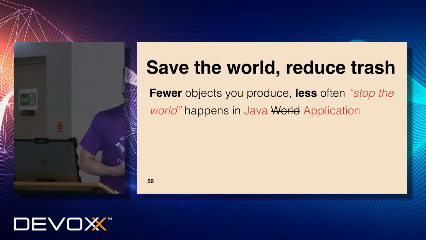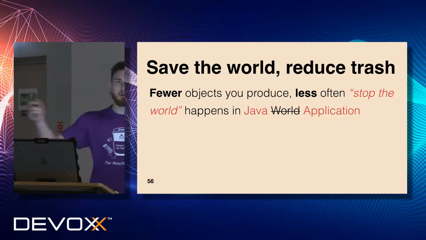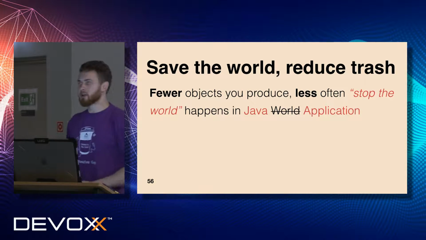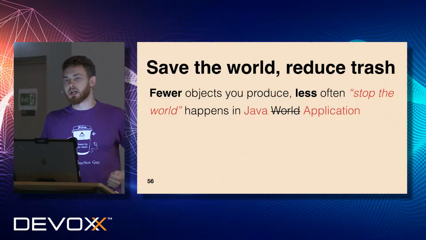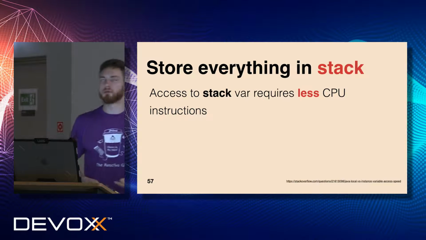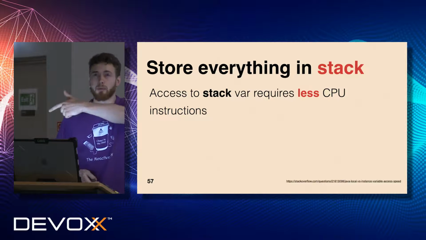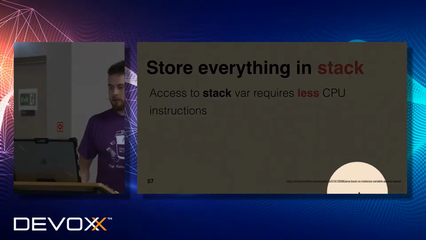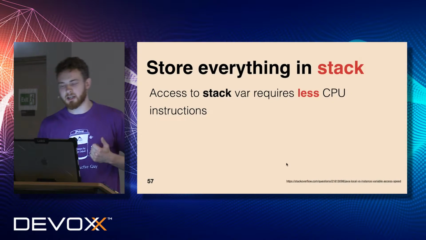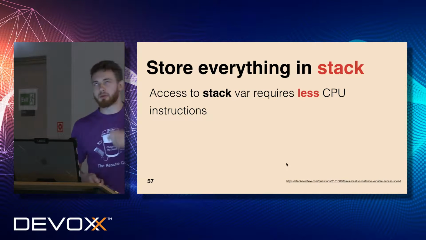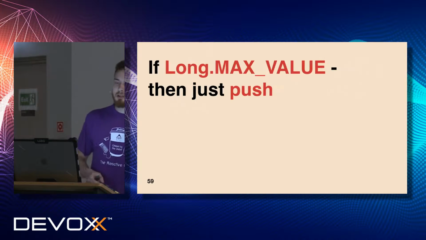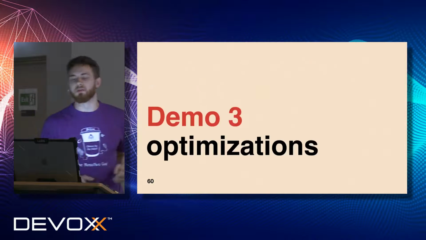To save the world, reduce the number of produced trash. This is important in real life and in every application. So create fewer objects, and you will get fewer stop-the-world pauses in your Java application. Store everything in the stack. You can, again, preserve a few, you can do fewer CPU operations or instructions. Again, this is a link to a discussion, thread local stack access versus instance access. But again, you can win 2 to 3% of your performance, which is important for a high-performance solution. And carefully learn the specification, because it says that if long max value, you can just push. This is a simple one.